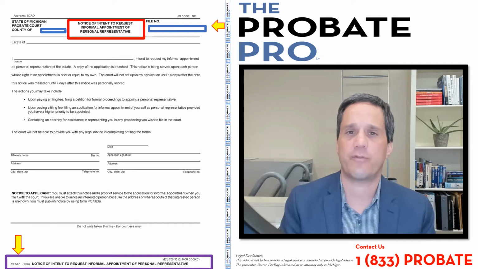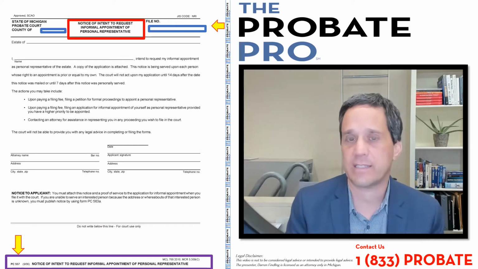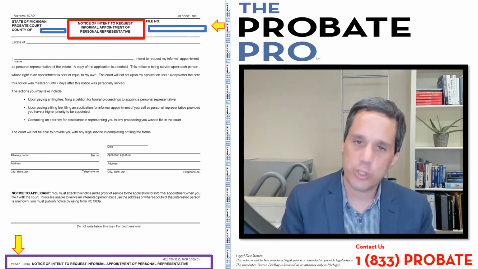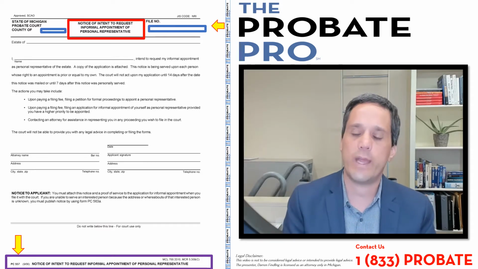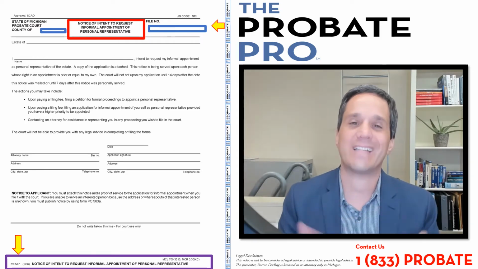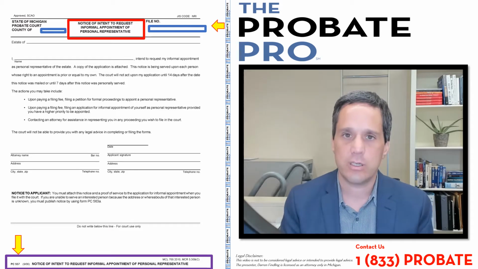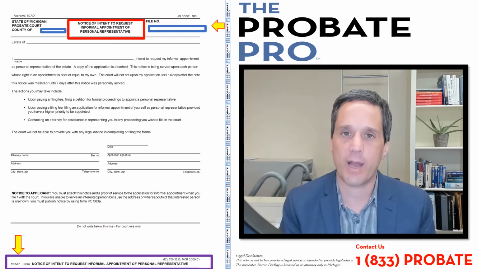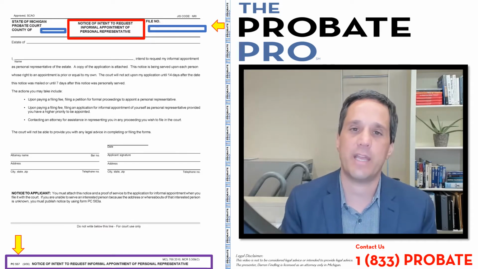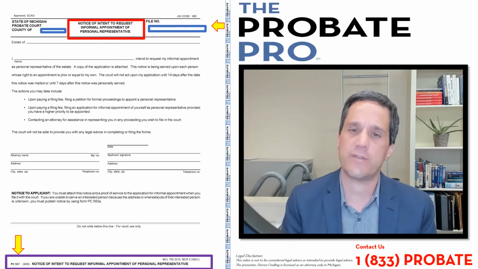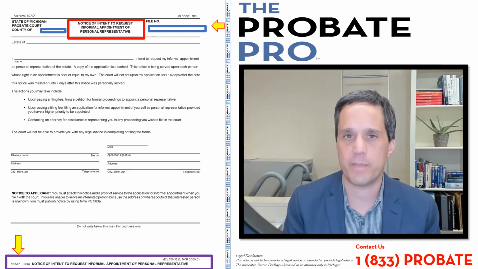So this particular form is used in a very narrow context. It's used in an informal administration through the use of an application in which all of the parties that are affected by the application have not signed a renunciation consenting to the opening of the estate by informal process, as well as the nomination of the selected personal representative. So this notice of intent process is the alternate way to open up the informal probate administration.